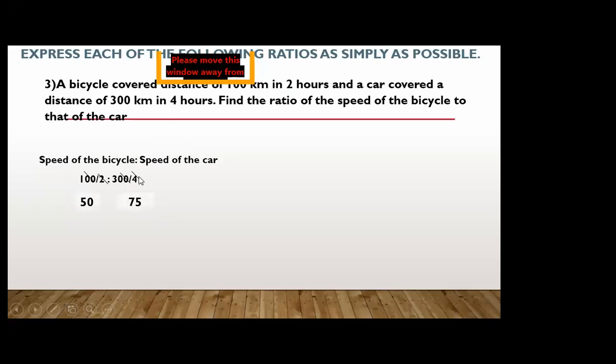In the same way, speed of the car, we can see that 300 over 4. How can we simplify it? 4 ones are 4 and 4 sevens are 28, right? Look at the simplification. 4 ones are 4, 4 sevens are 28. What is left? 2 left. Okay, and 4 fives are 20, so we get 75. So here we get 50 ratio 75. We can further simplify it. We get 2 ratio 3. That means 25 into 2 is 50 and 25 into 3 is 75. So we get the simplified answer 2 ratio 3.